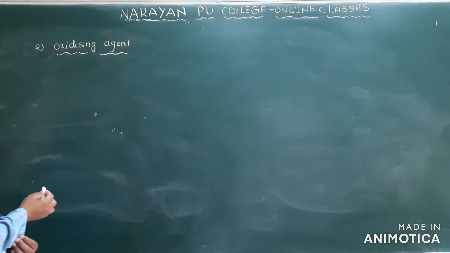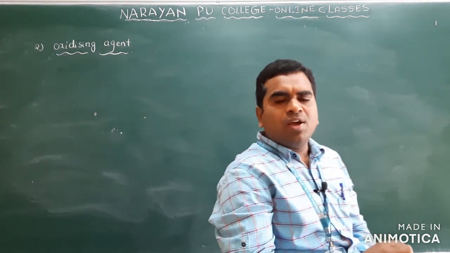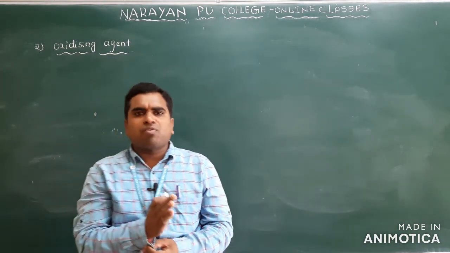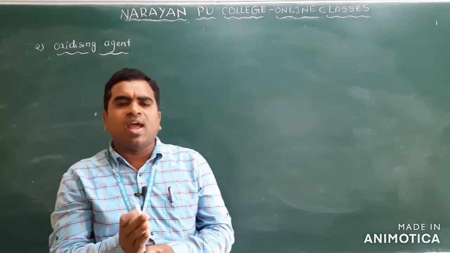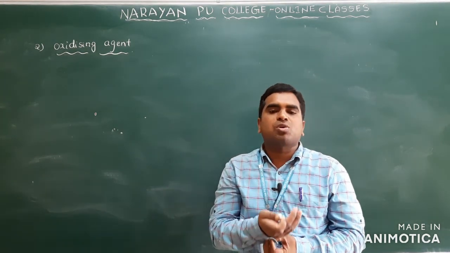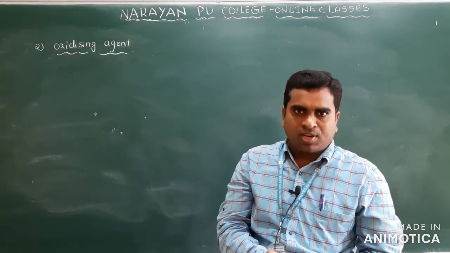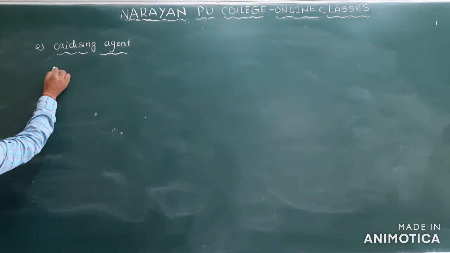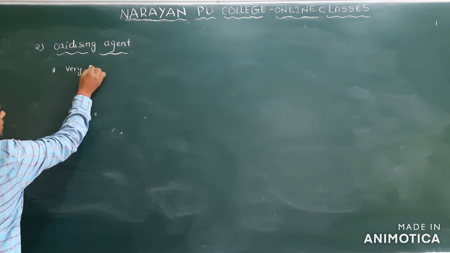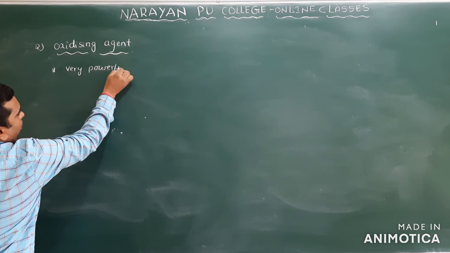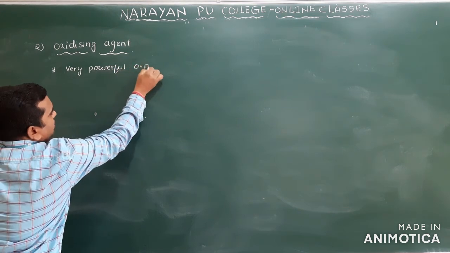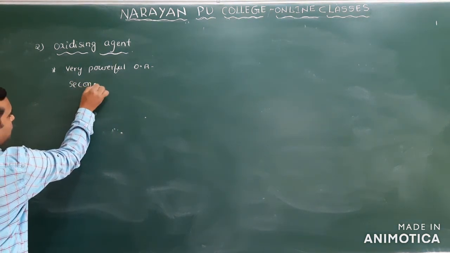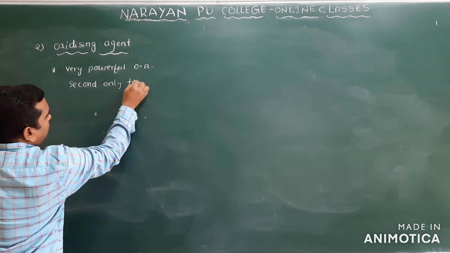Clear? So what is an oxidizing agent? Ozone is a very powerful oxidizing agent. The most powerful oxidizing agent is fluorine, and ozone is the second most powerful oxidizing agent. Ozone is a very powerful oxidizing agent, second only to fluorine.